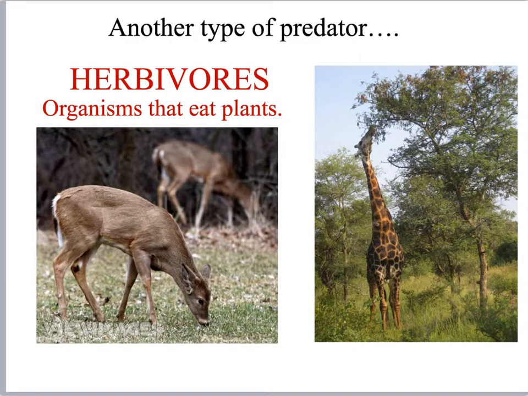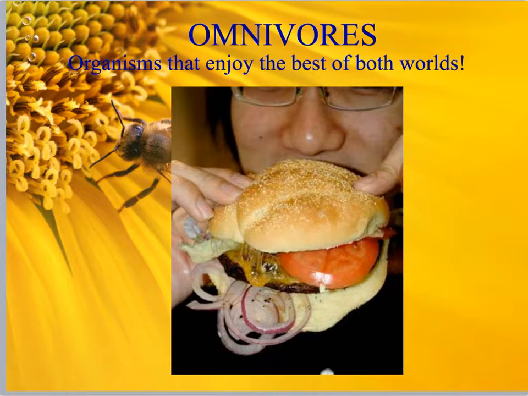Another example of a predator are herbivores. Herbivores will prey on the plants. Omnivores are also considered a predator because they do eat other organisms. They eat plants and animals.